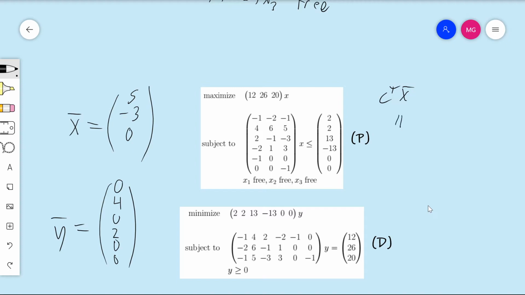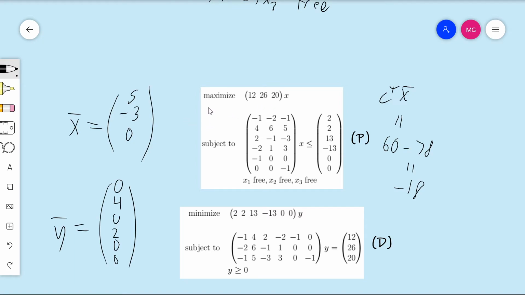We have 5 times 12, that's 60, and then -3 times 26 is -78. The 0 times the last part goes away, so we're left with 60 minus 78, and that equals -18. So that's what happens when you plug x bar into the primal objective function.